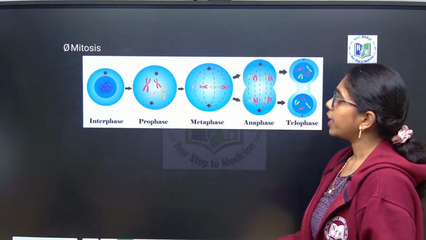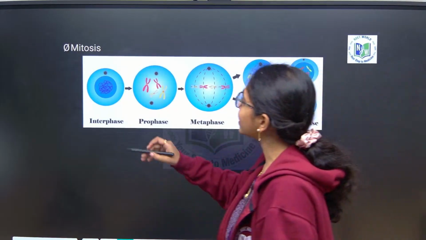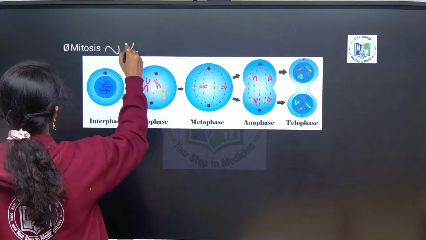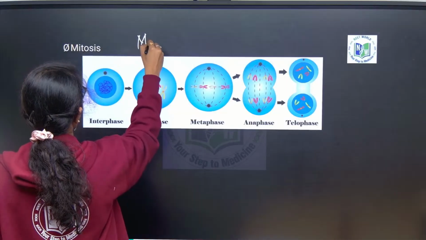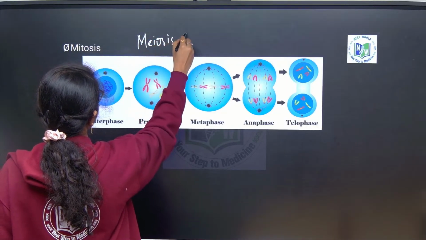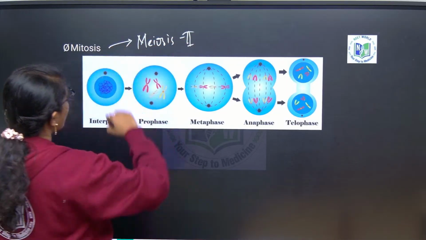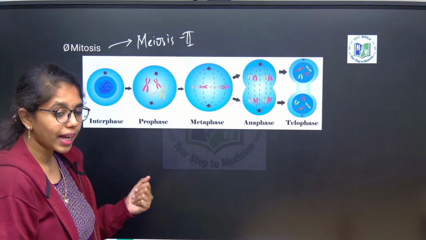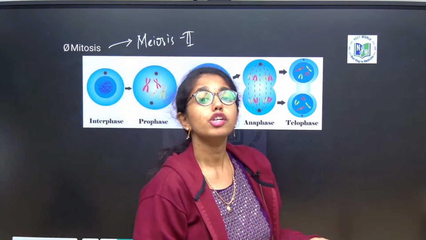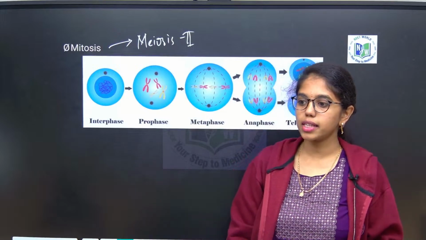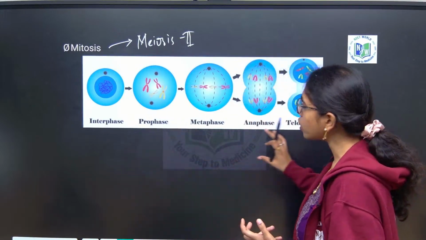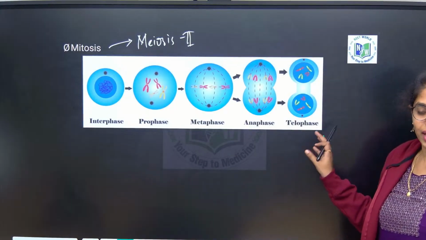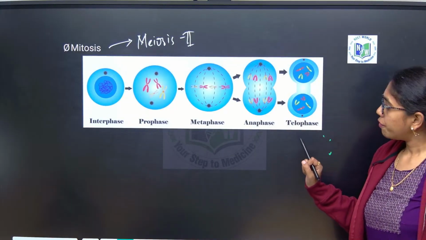Here only I am telling you, mitosis is same as that of meiosis 2, or else we can say meiosis 2 is same as that of mitosis. Okay. And the well known statement, you all know that mitosis takes place in what? Somatic cells. Mitosis takes place in somatic cells. Let us look into all the 4 stages. How is it happening? What are the changes that are happening?